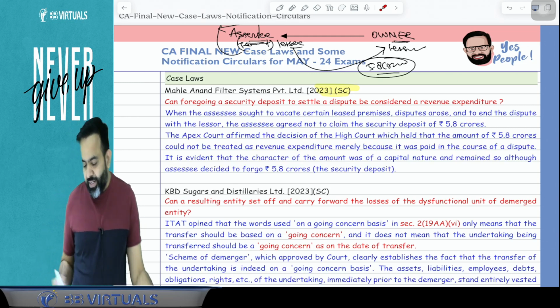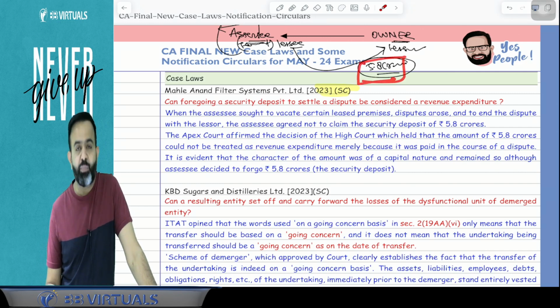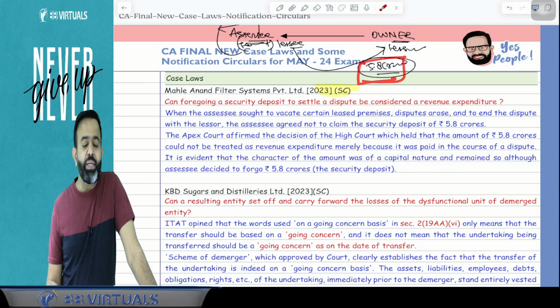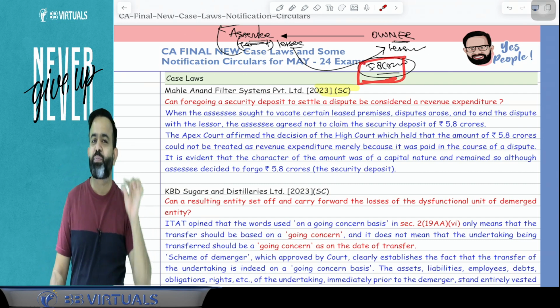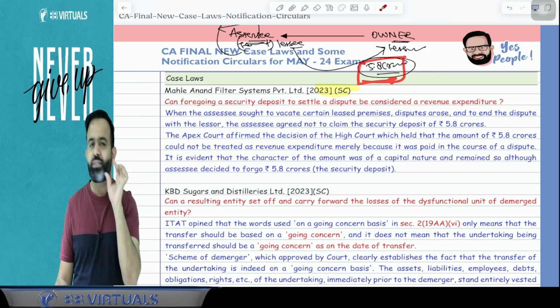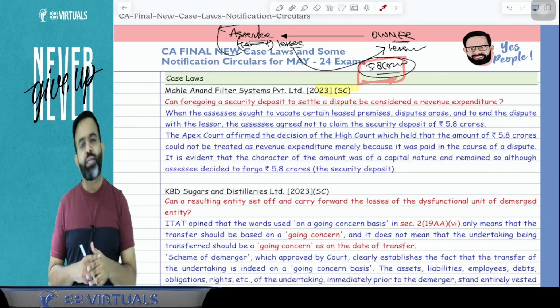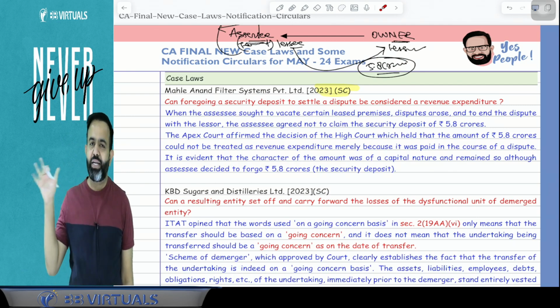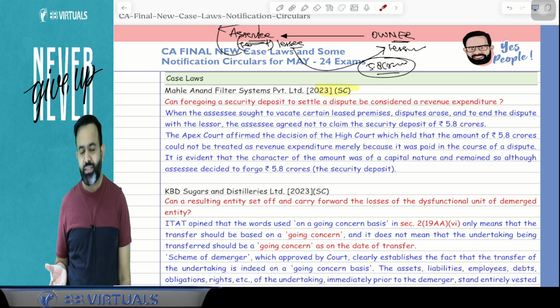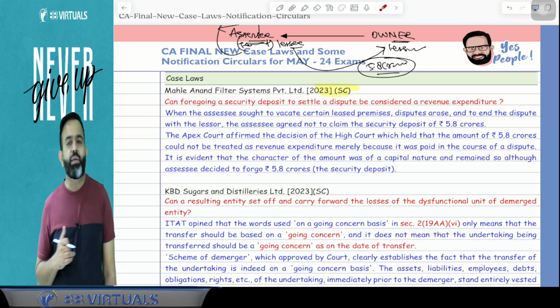Now the question is whether this 5.8 crore security deposit foregone will be treated as a revenue expenditure or a capital expenditure. The assessee claimed that it is a revenue expenditure, so it is allowed under the head PGBP; in the P&L debit side they can claim the expenditure.